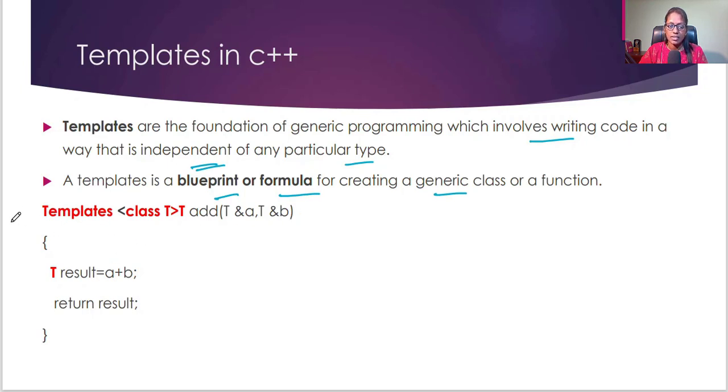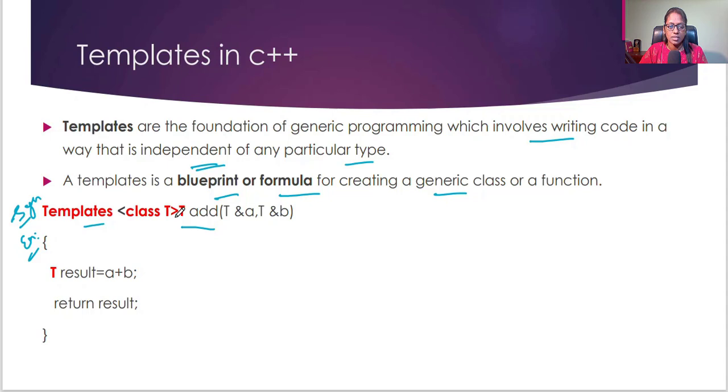So the syntax and example is, template is here a keyword. Then how to create a template is template class T. In this T, I am going to use the function add. So this template class T, these are all keywords that I have given in red color.